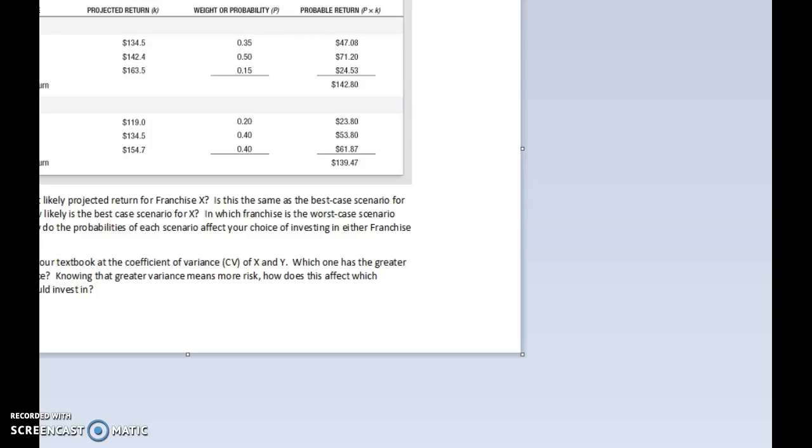So page 69 in your book tells us that the CV of X is 0.066, and that was for X. And the CV for franchise Y is 0.098.